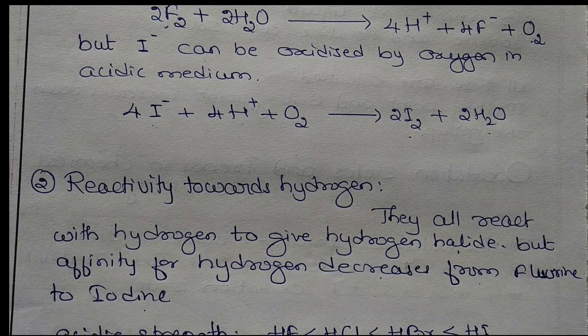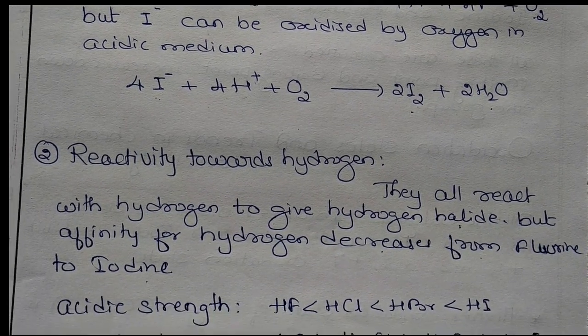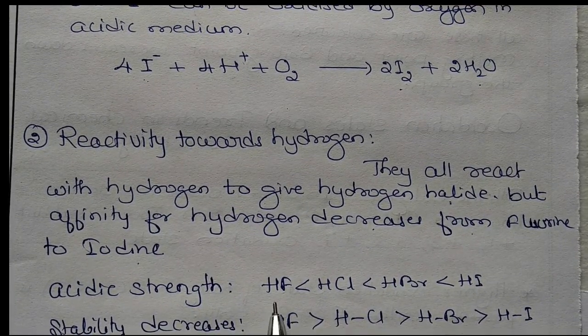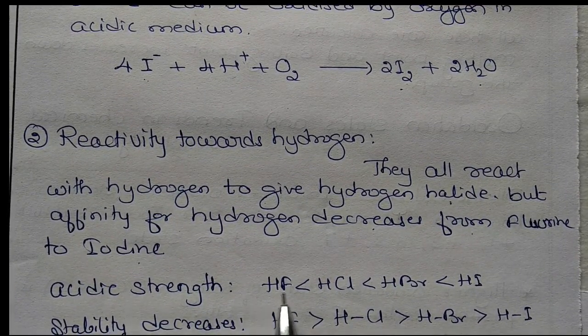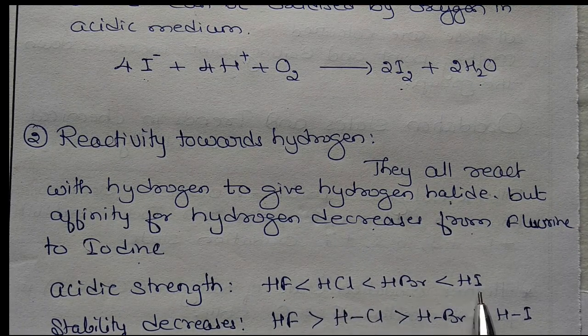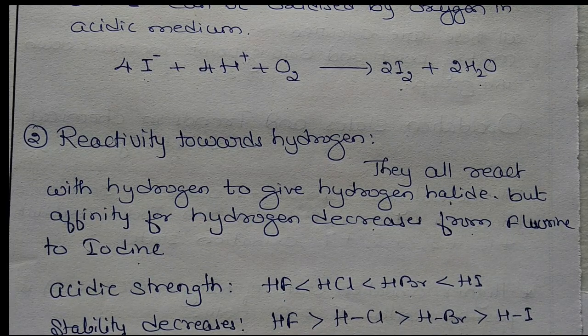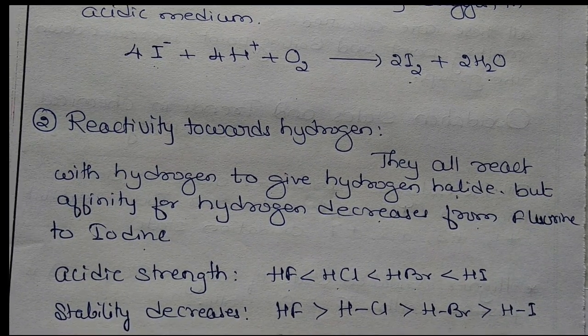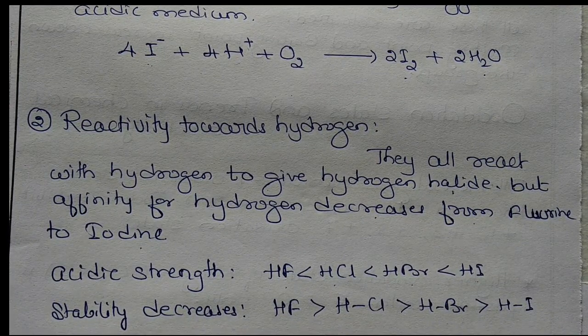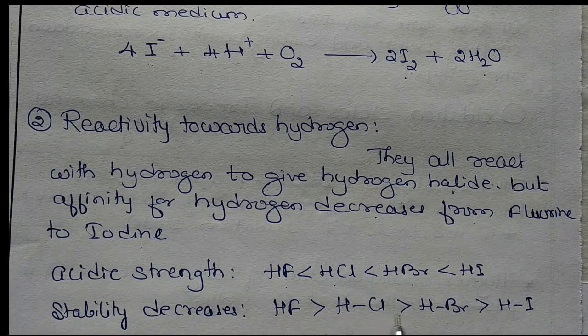But what happens to acidic strength? Very important here. HF has less acidic strength compared to HCl, then HBr. HI, hydrogen iodide, is more acidic, or the acidic strength is more for hydrogen iodide. Stability decreases. Which is more stable? HF is more stable because of bond dissociation enthalpy. As bond dissociation enthalpy decreases, stability decreases from HF to HCl, HBr, HI.